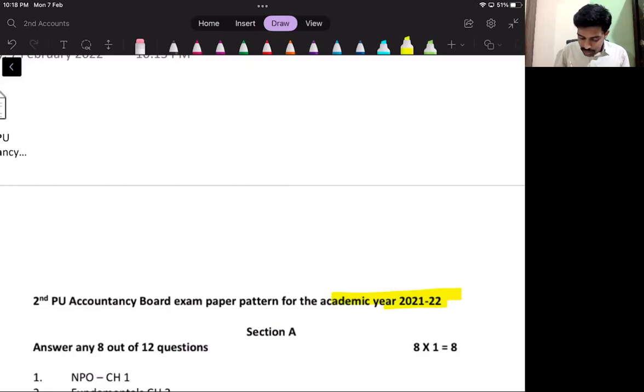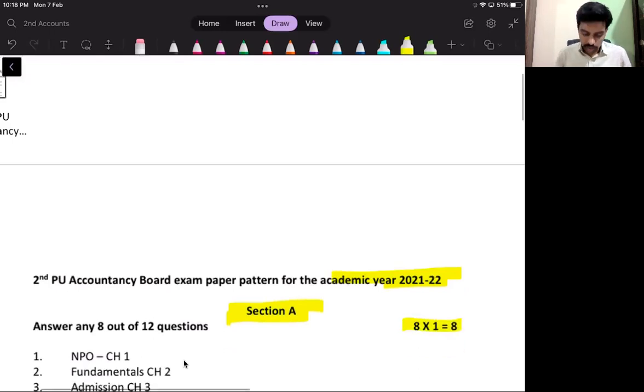Now, in section A, that is 1 marker questions, they will give 12 questions. Out of 12, you should attempt only 8 questions. So 8 into 1 is 8 marks.